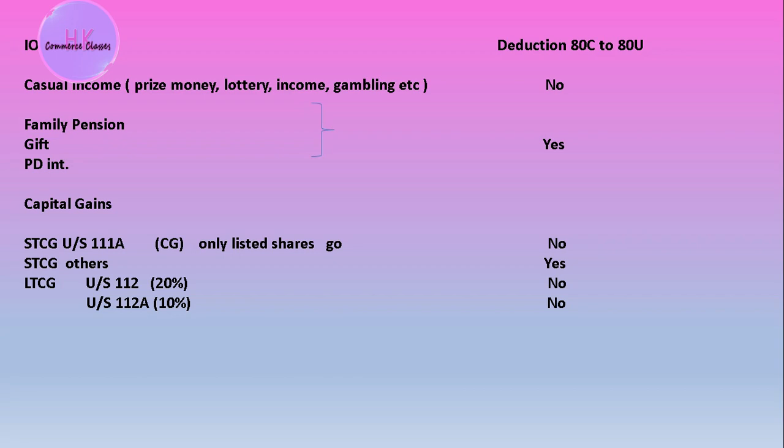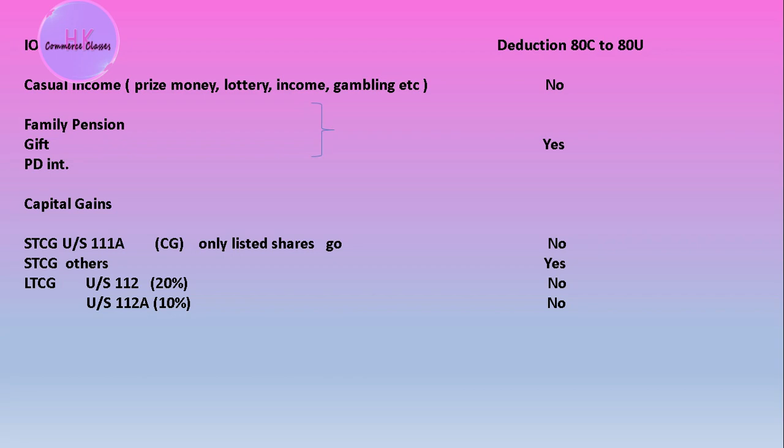Further, there is capital gains. See, if any short-term capital gain comes under 111A, that will not get any further deductions under 80C to 80U. However, if it is related to listed shares, only that will get deductions.